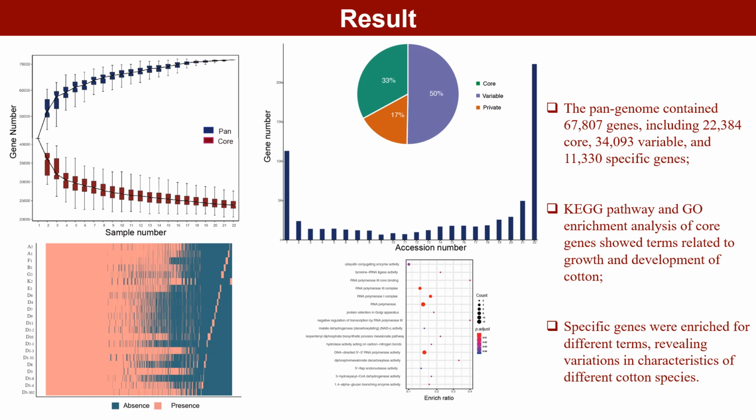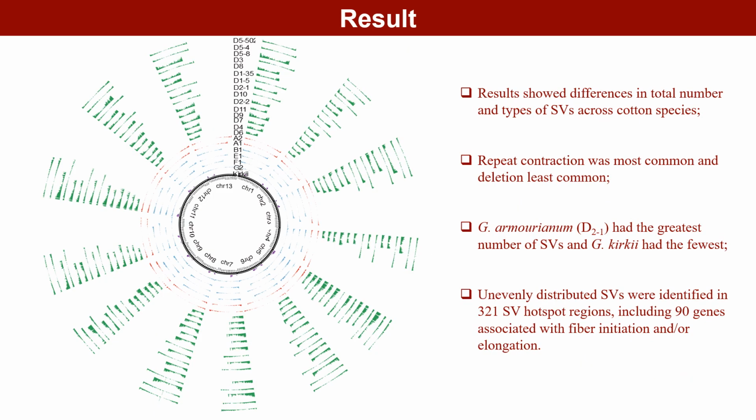Specific genes were enriched for different terms, revealing variations in characteristics of different cotton species. Results showed differences in total number and types of SVs across cotton species. Repeat contraction was most common and deletion least common. Unevenly distributed SVs were identified in 321 SV hotspot regions, including 90 genes associated with fiber initiation and/or elongation.